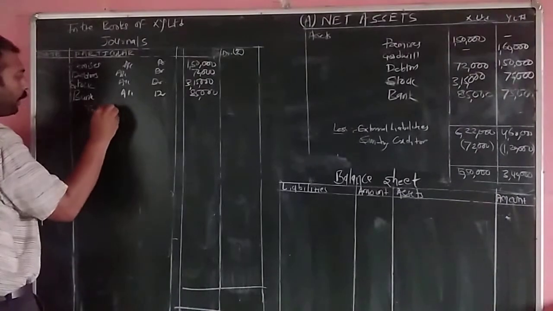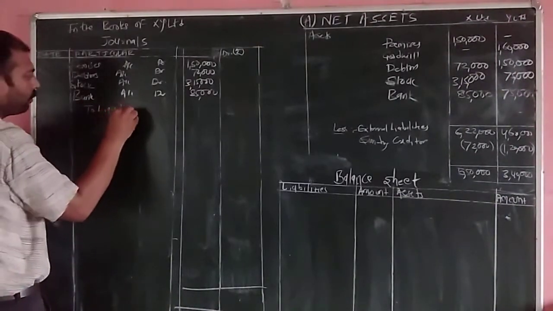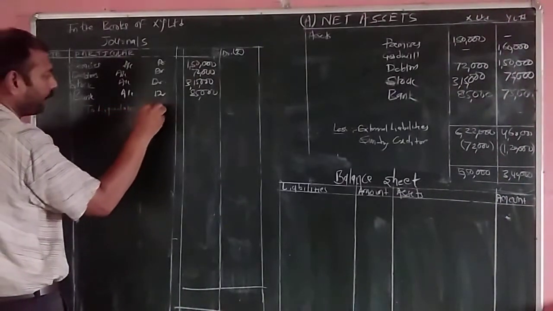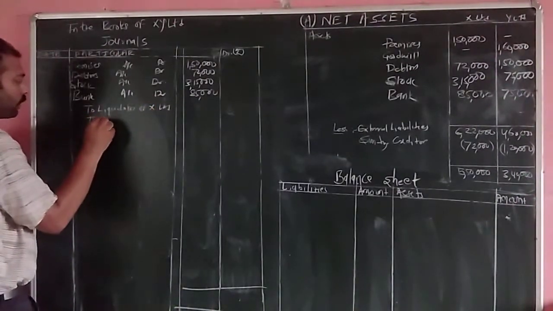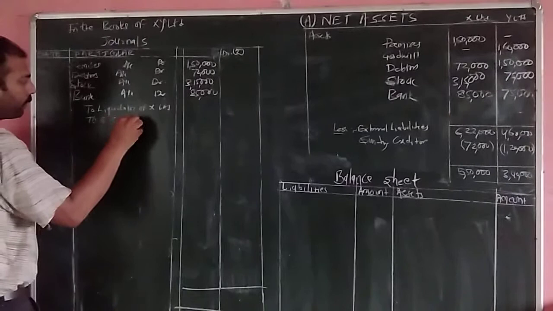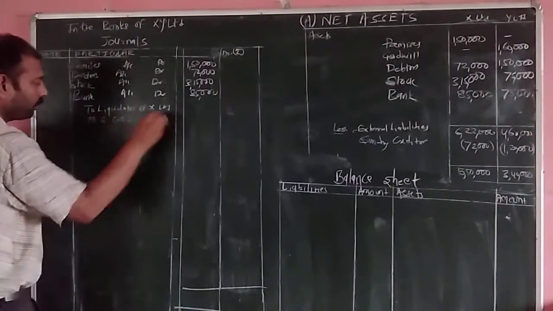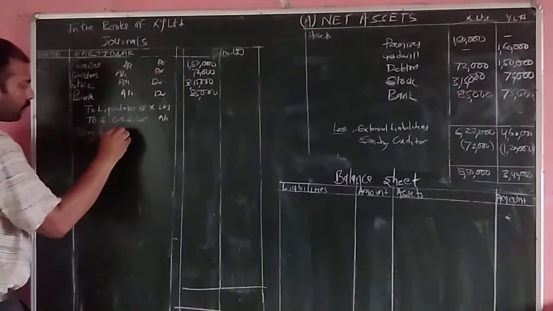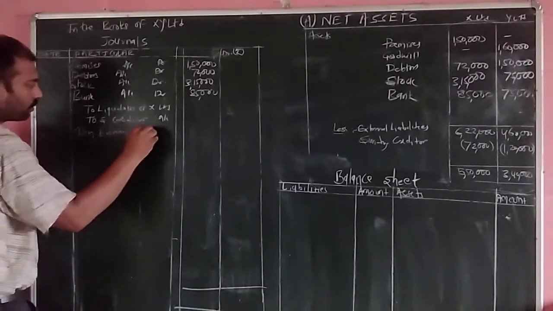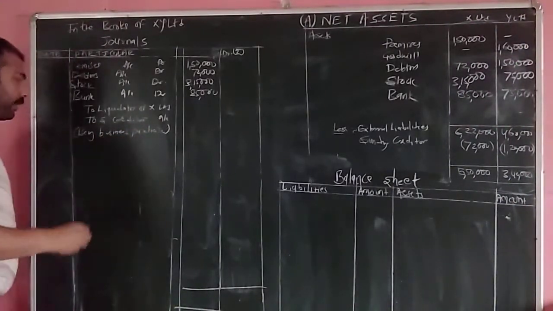To liquidator of X Limited, to sundry creditors account, being business purchase of X Limited.